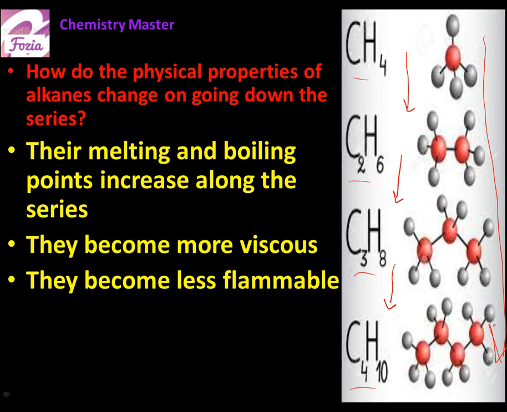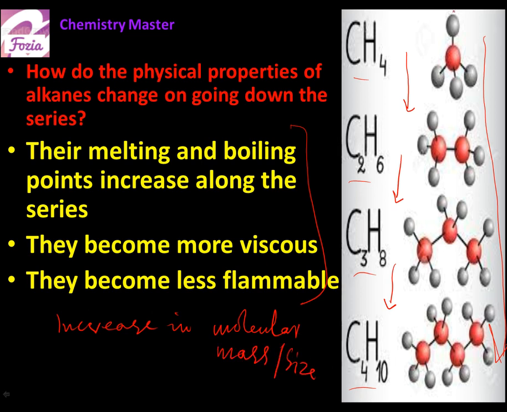So all the physical properties are changing across the series just due to an increase in molecular mass or size. The methane molecule is smaller, but the ethane molecule is a bit larger because of doubling the carbon atoms. And in propane, the molecule is also getting larger in size. As carbon atoms are increasing, they are getting heavier, and this affects their physical properties.